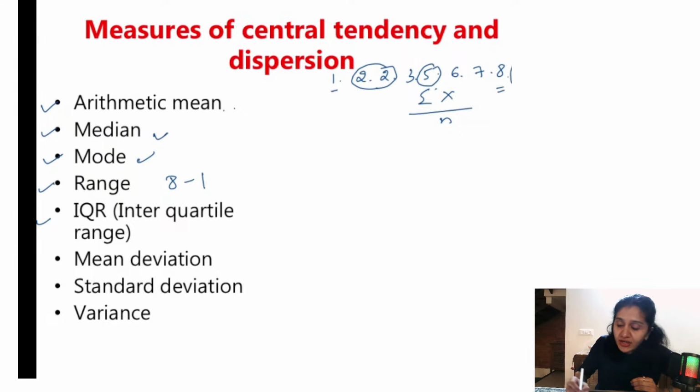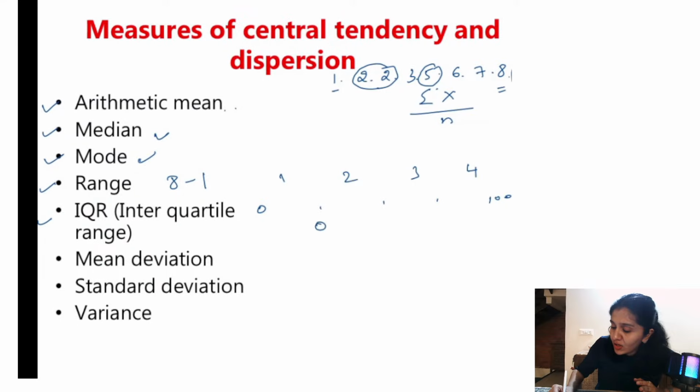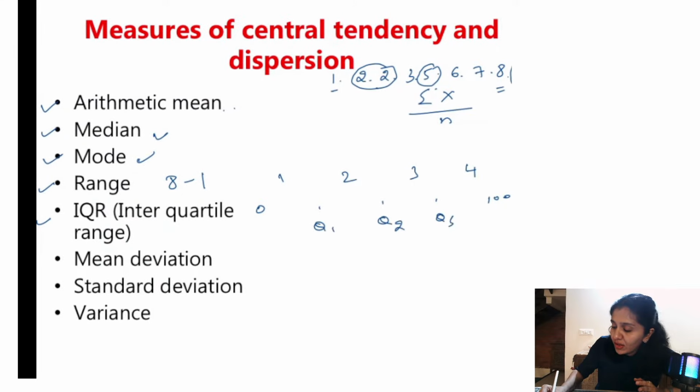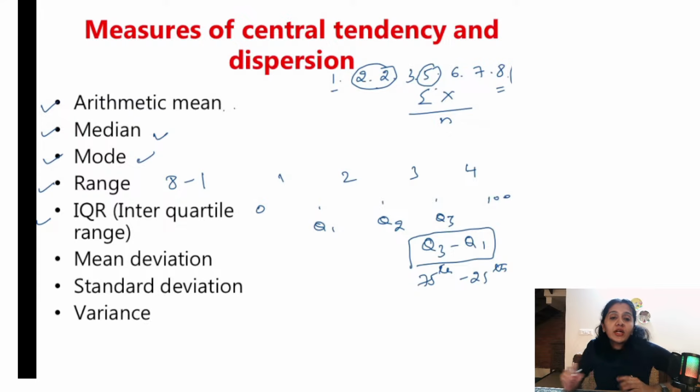Alright. So what is interquartile range? If there are 100 values, 0 to 100, quartile is what? 4 parts, right? How do you divide this into 4 parts? There should be 3 intercepts. 1, 2, 3. So did we get the 4 parts here? 1, 2, 3, 4, right? So these intercepts are called Q1, Q2 and Q3. So what is interquartile range? It is Q3 minus Q1. That is, it is 75th percentile minus 25th percentile, right? So that is interquartile range. When they give median, they give interquartile range. When they give mean, they give standard deviation along with it, alright?